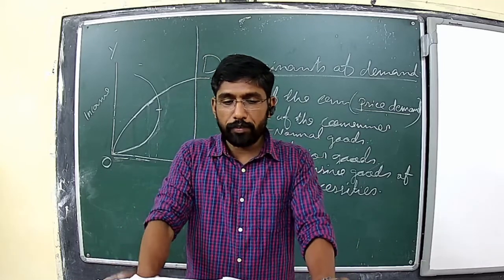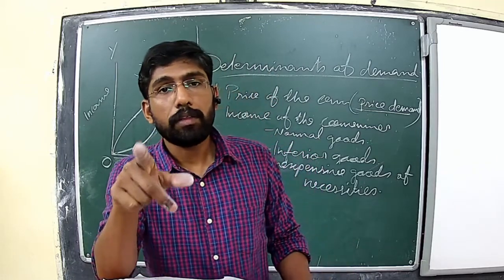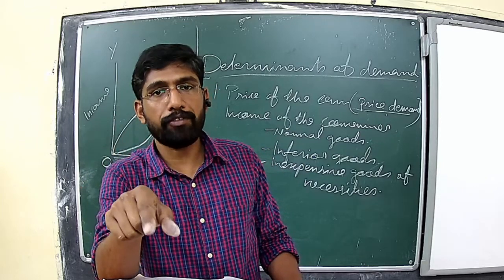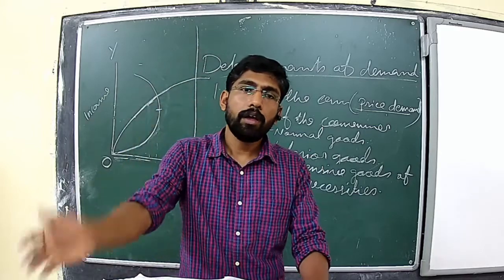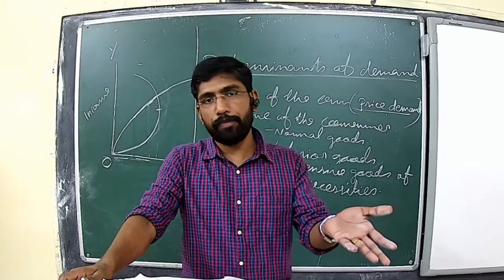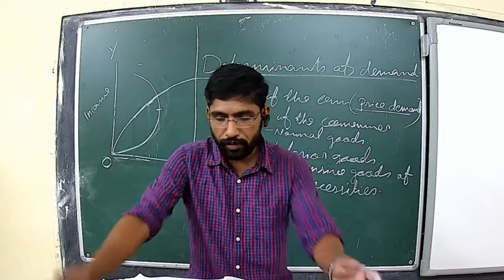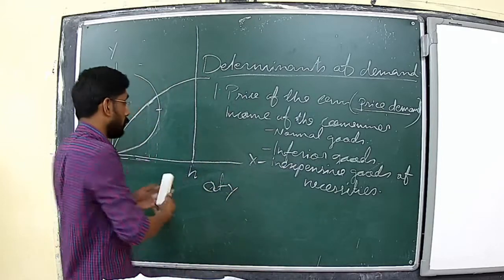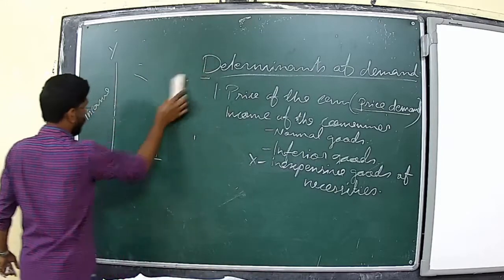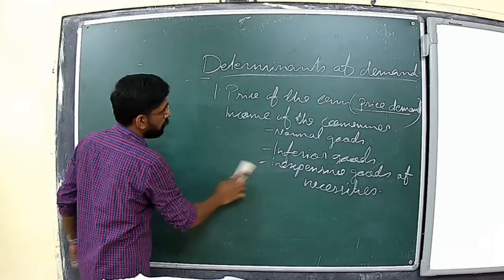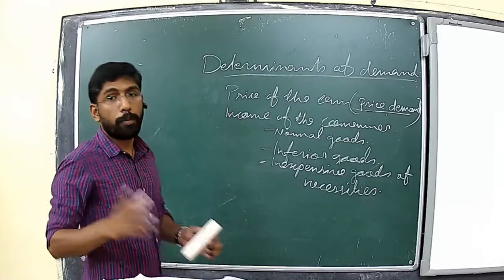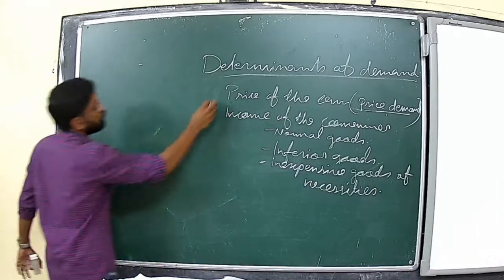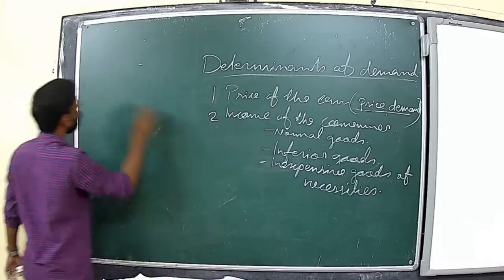Alright. Next one is, so the first thing which will affect the demand of the commodity is price of the commodity, and the second thing that affects the demand of the commodity is income of the consumer. And the third one is consumers' taste and preference. I am writing this here. Okay. Consumers' taste and preferences. I will write here. First one, second one.